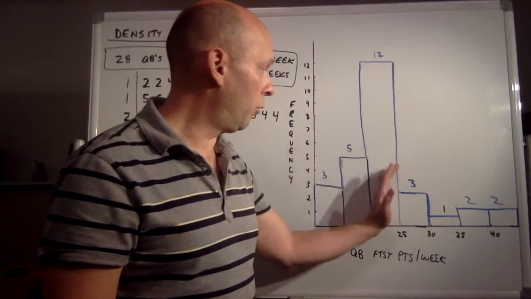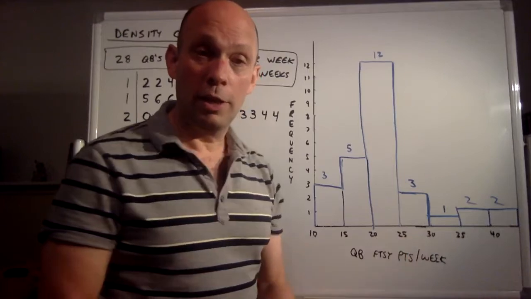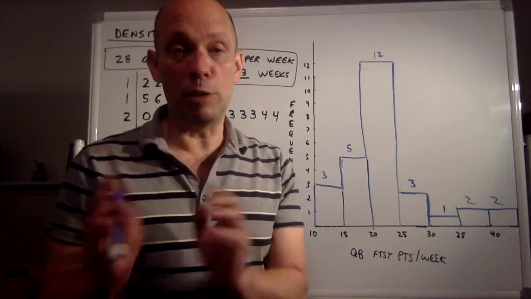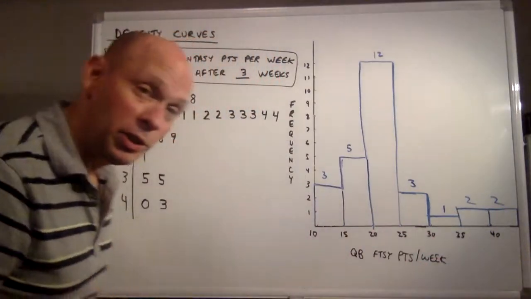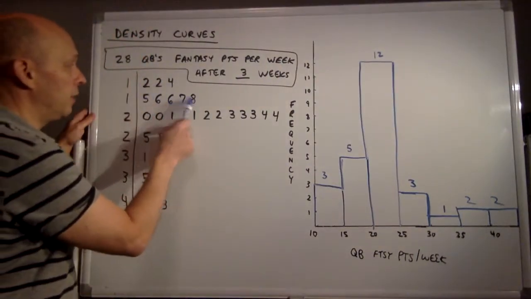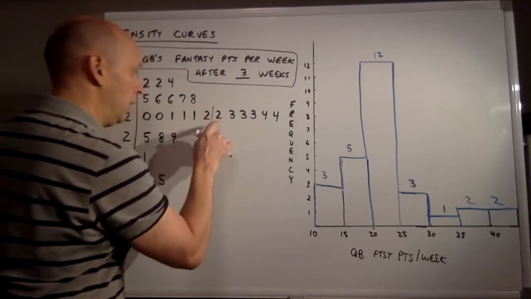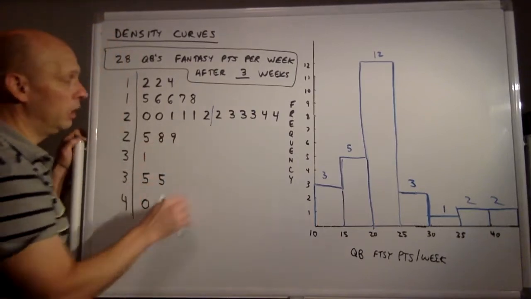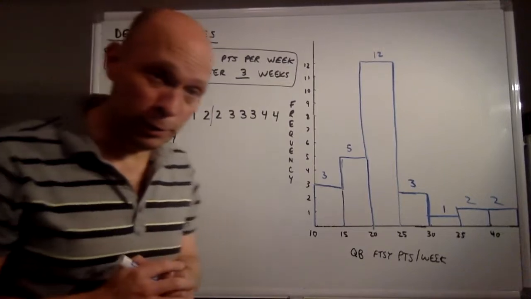But definitely, both the 14th and 15th are in this class right here from 20 to 24. So all I can say is, if this was all I had, the median is somewhere between 20 and 24, right? With the stem plot, however, you can get the exact median because you can count 1, 2, 3, 4, 5, 6, 7, 8, 9, 10, 11, 12, 13, 14. That's the first 14, and then the next 14. 1, 2, 3, 4, 5, 6, 7, 8, 9, 10, 11, 12, 13, 14. So the median would be the average of 22 and 22. So the median is 22.